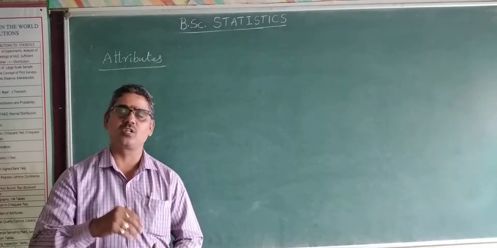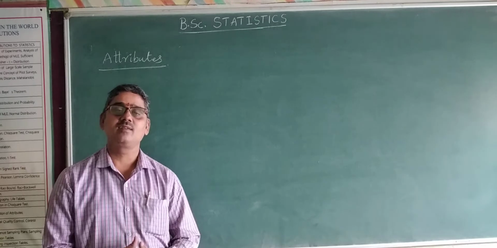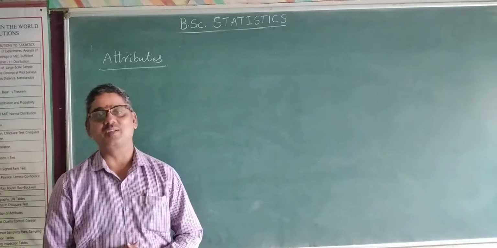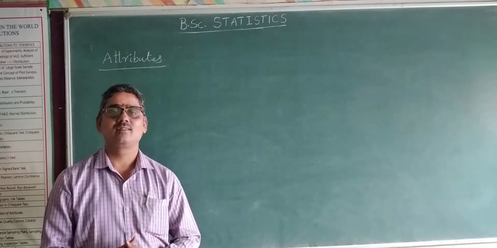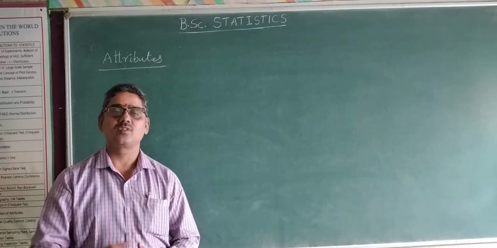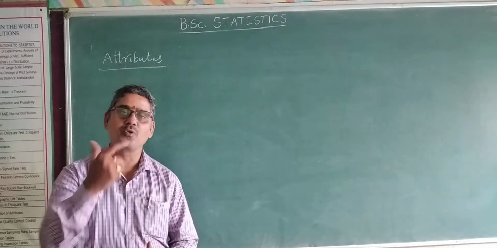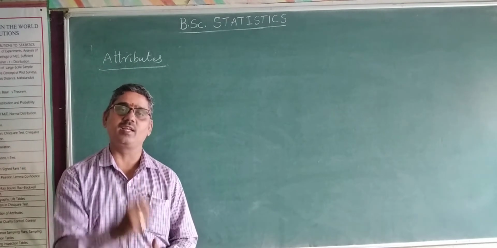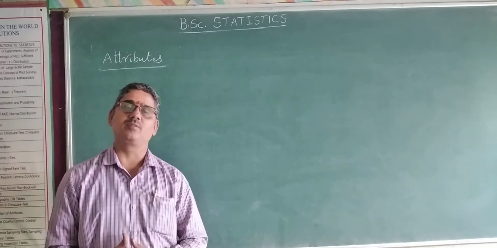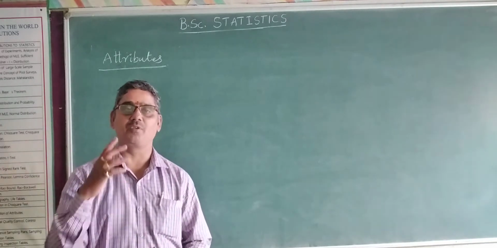That we can count. But honesty itself cannot be measured quantitatively. Similarly, literacy, drinking, smoking, beauty, or whatever, a qualitative characteristic, or simply a quality or a characteristic, is nothing but an attribute.